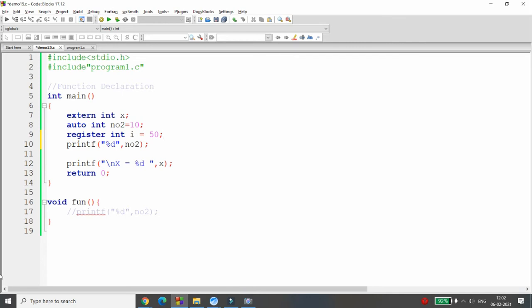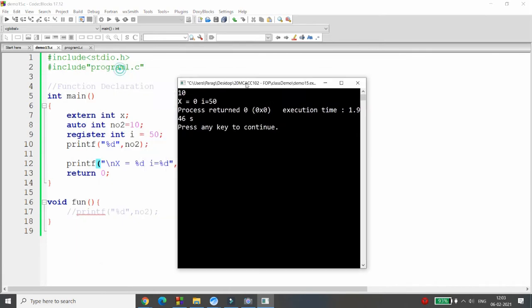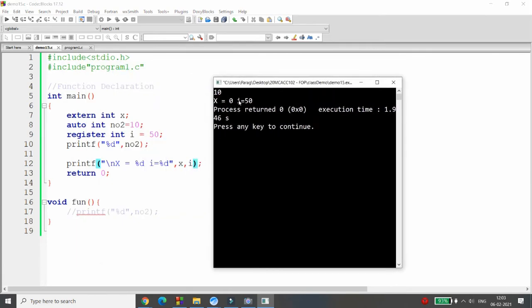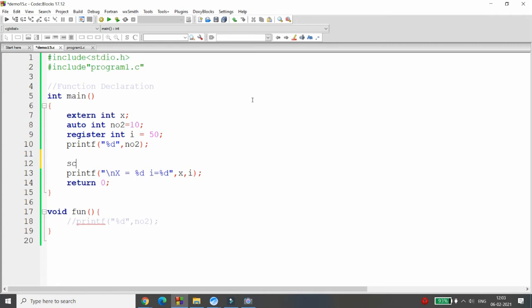For example, if you declare register int i = 50 and print it with i is equal to %d, then i will be printed, that is i is equal to 50. But if you try to read the value using scanf("%d", &i) and you build and run, you will get an error.